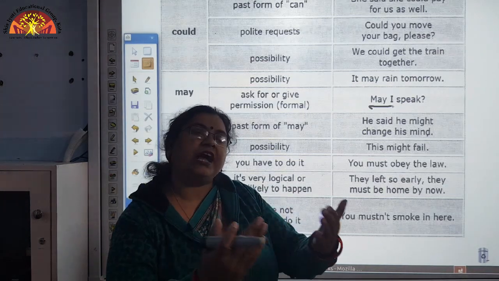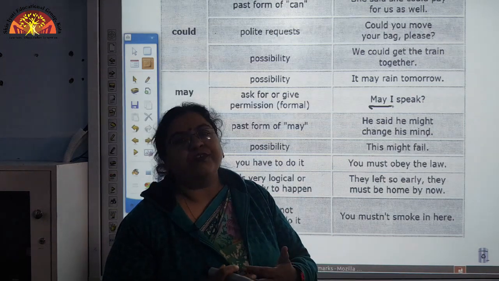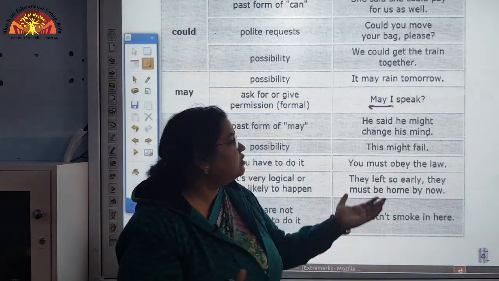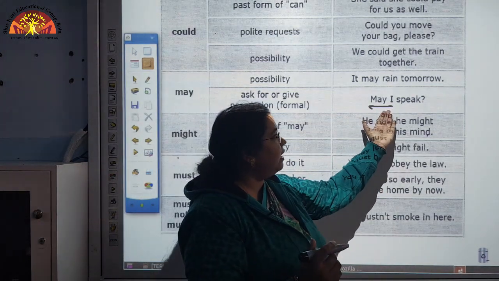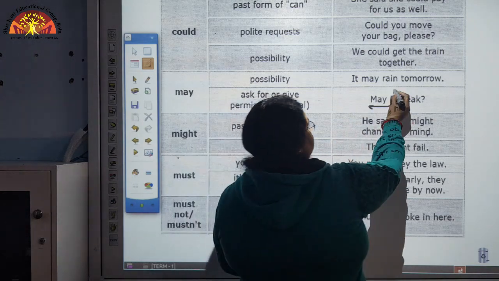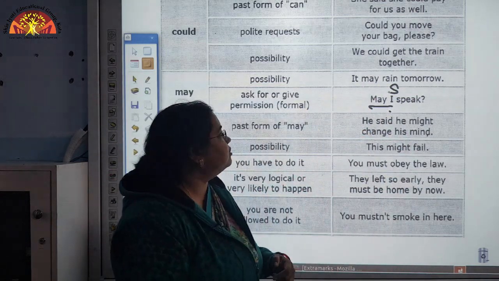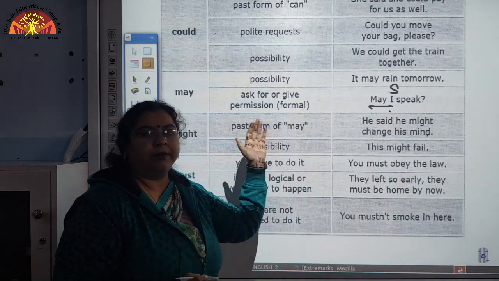What we are doing? We are asking for permission. So for asking, naturally we have to frame an interrogative sentence. In this manner the modal may will precede the subject, as we have seen earlier also. So now this was all about may.